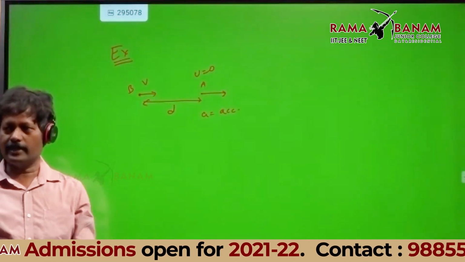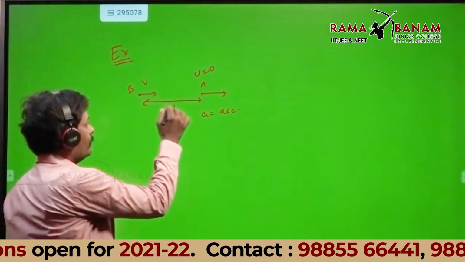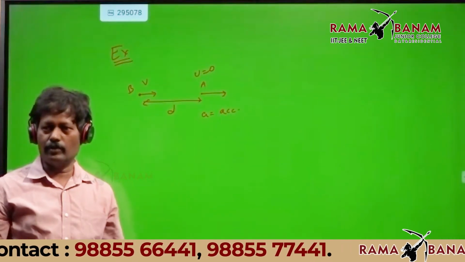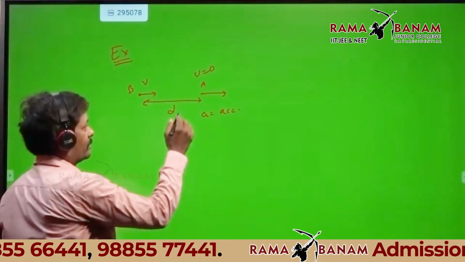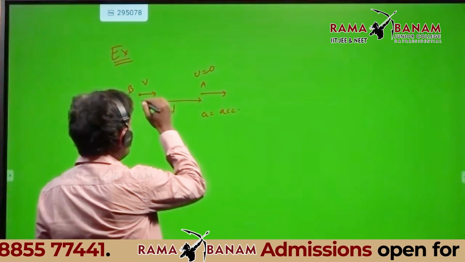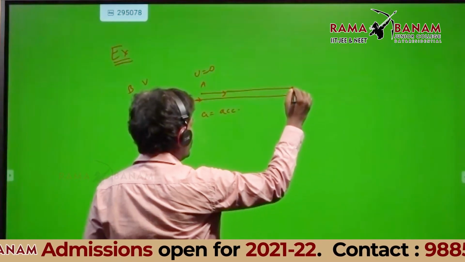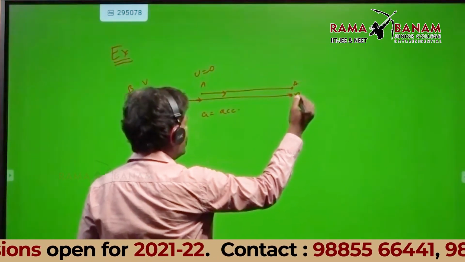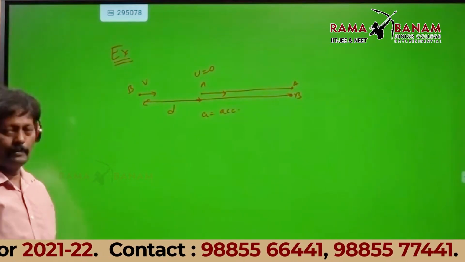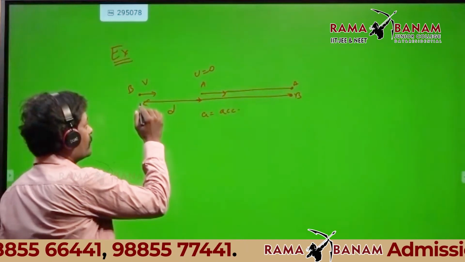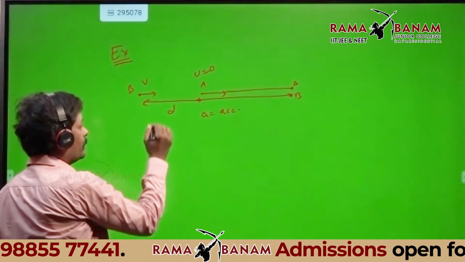For that there is a special condition. Whenever you get a problem like this, draw it like this. When you draw it in this way, it will be very clear. Let us say B comes here and A comes here. This is the meeting point. A and B met there. Suppose, imagine they have met. Then what can I write? Distance traveled by B.